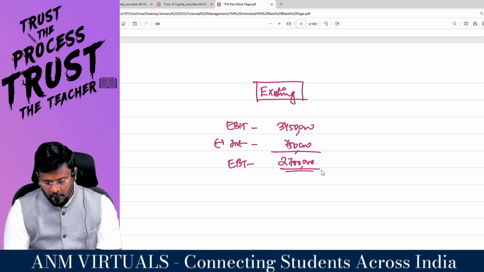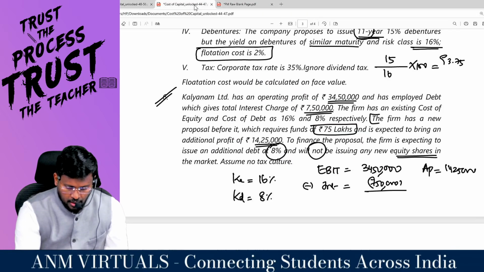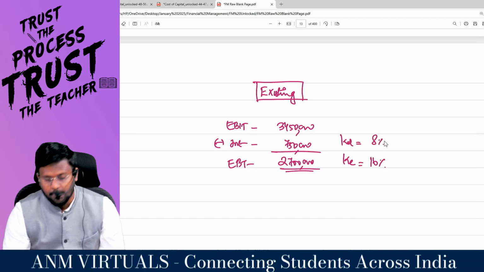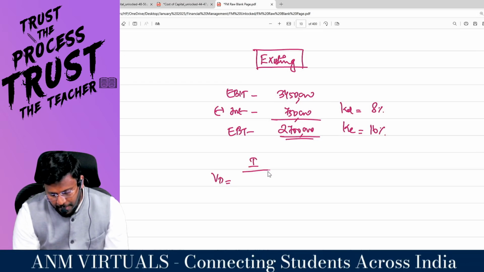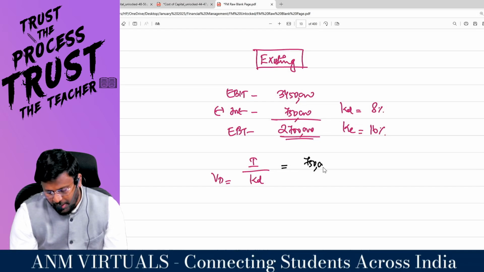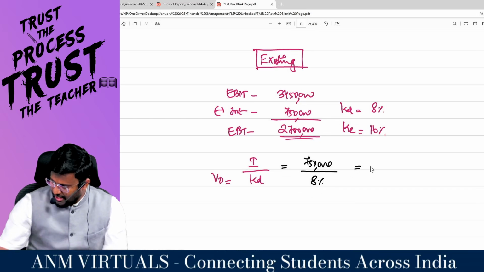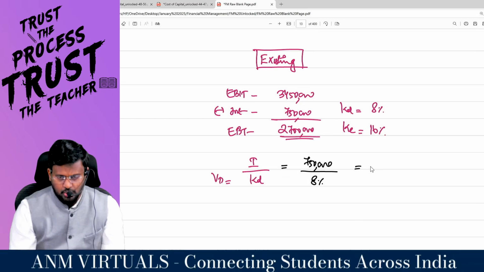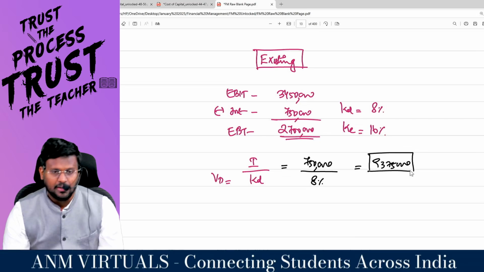They mentioned that KE is equal to 16% and KD is equal to 8%. Value of the debt is equal to I by KD, as we all know, which is the interest they are paying, 7,50,000, divided by KD, 8%. That means 7,50,000 divided by 8% comes to 93,75,000 is the value of the debt.